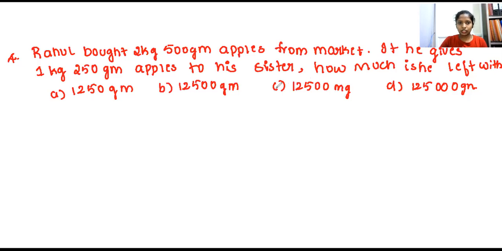What is the question they are telling? Rahul is a person. He'll go for the market. He'll bring 2.5 kg of apples, that is 2 kg 500 gram. And in that, 1 by 4th part, 1 kg 250 gram, he will give for his sister. How many apples are going to be left with Rahul? You have to see.